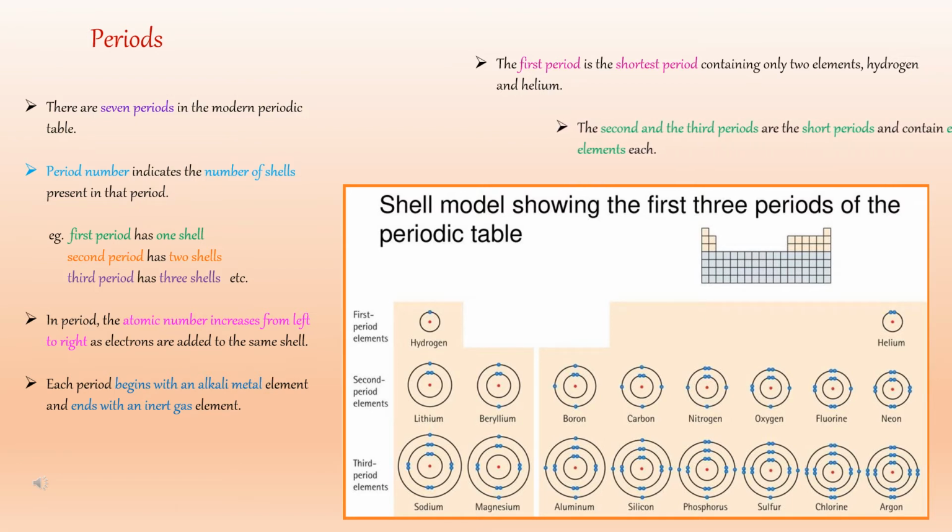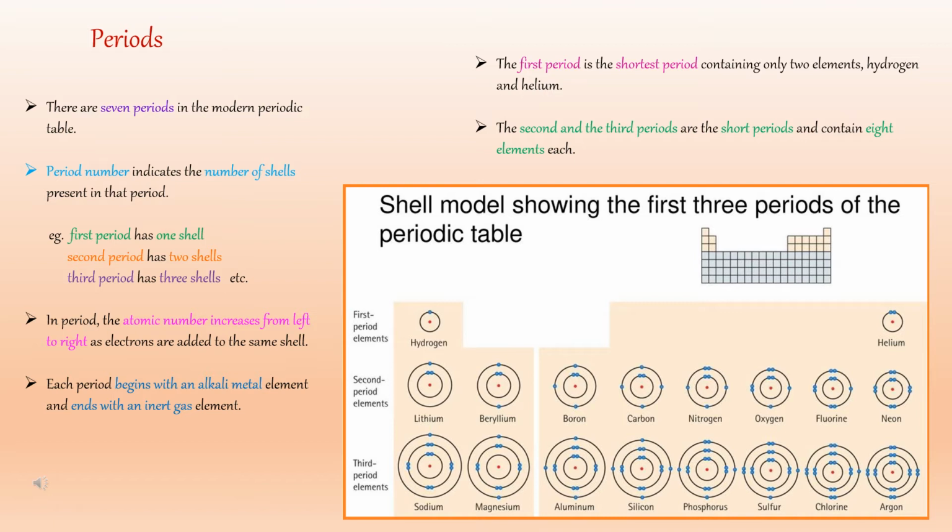oxygen, fluorine and neon. We can see that the outermost shell of lithium has 1 electron and the last element of the second period, that is neon, has 8 electrons in the same shell. This means in a period, a new shell starts with 1 electron and ends with 8 electrons in it.